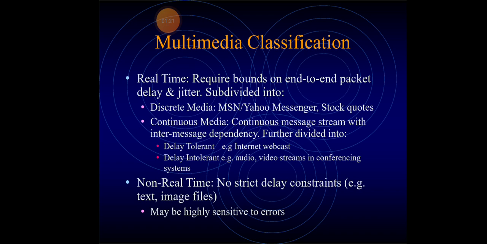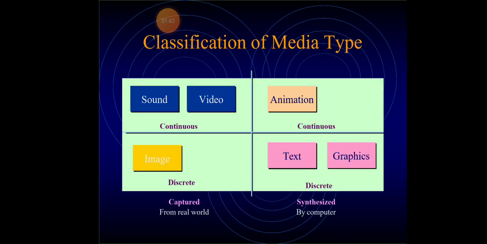Here we are classifying multimedia as real time and non-real time. Real time means it requires bounds on end-to-end packet delay and jitter. In non-real time there are delay constraints, so it is highly sensitive to error.